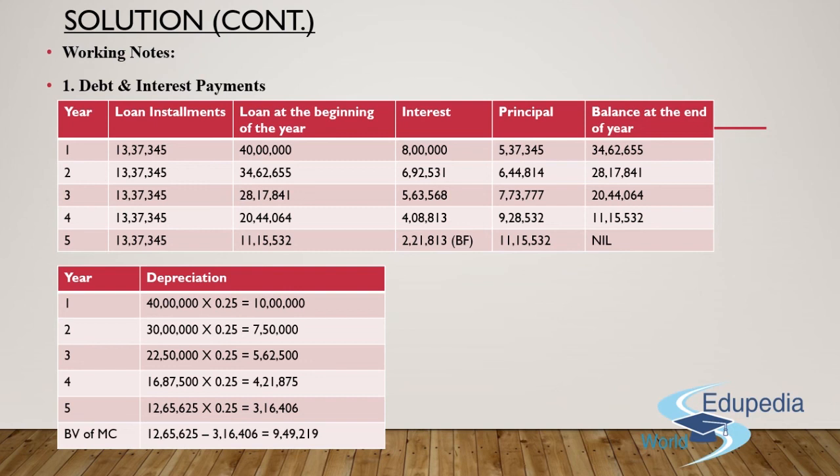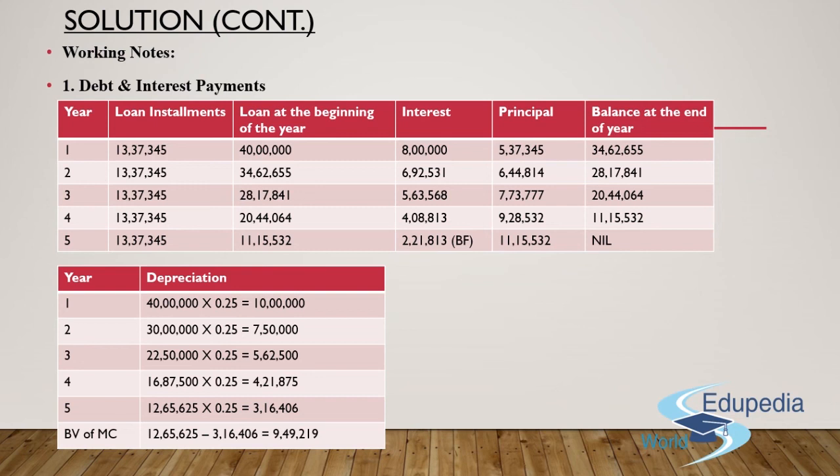Coming to the second part, which is about the depreciation. Year and depreciation have been provided to us in the table. I have prepared this table in order to make you understand this with complete clarity, because this question asks for the WDV method, and there is a possible chance wherein you can get confused with respect to the charge of depreciation on WDV basis.